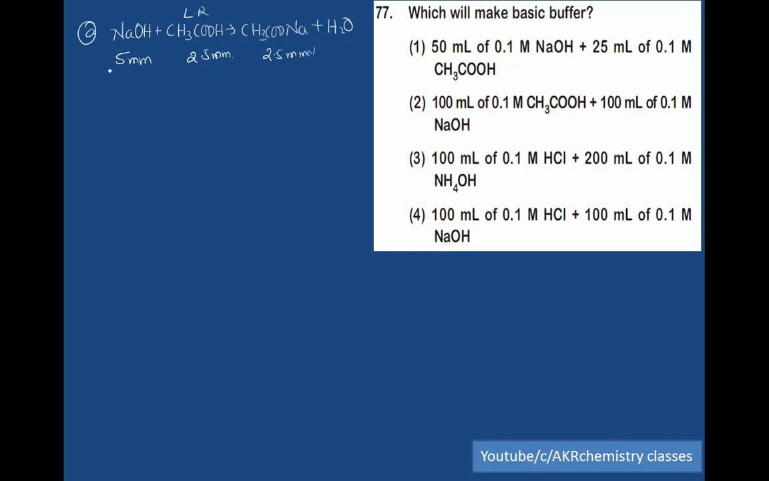So the remaining will be sodium hydroxide. Sodium hydroxide is a strong base. A buffer solution means a weak base with the salt of a strong acid, or a weak acid with the salt of a strong base, but it cannot contain a strong base. So option B.